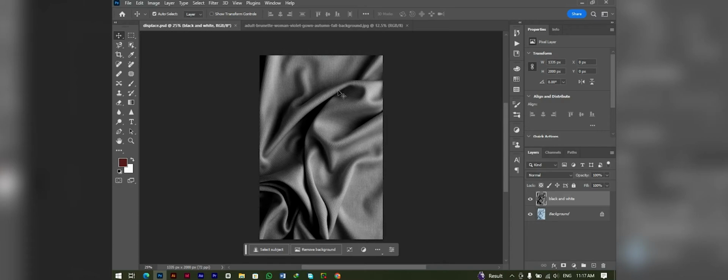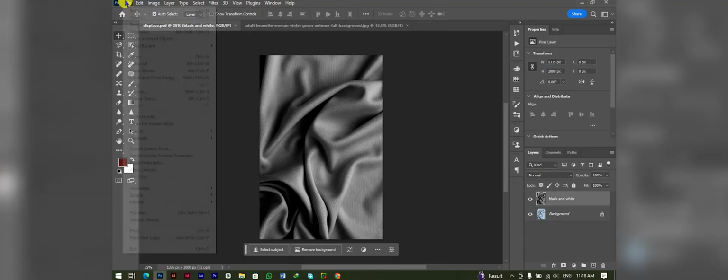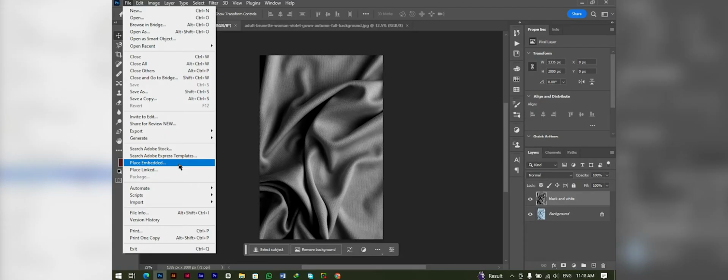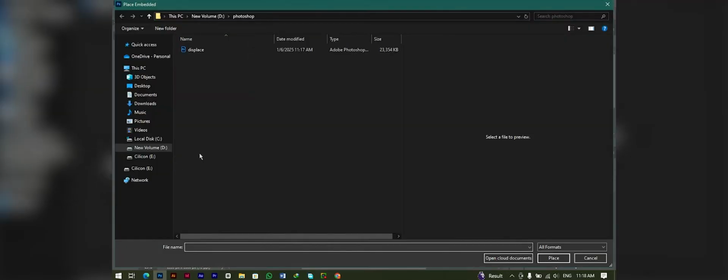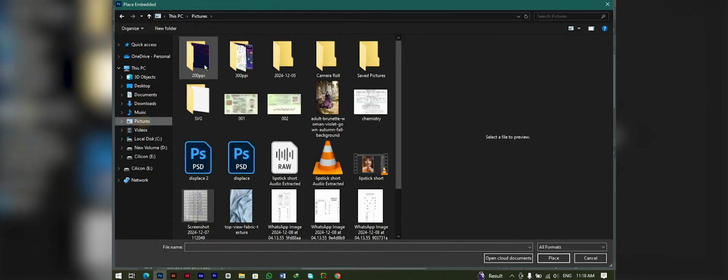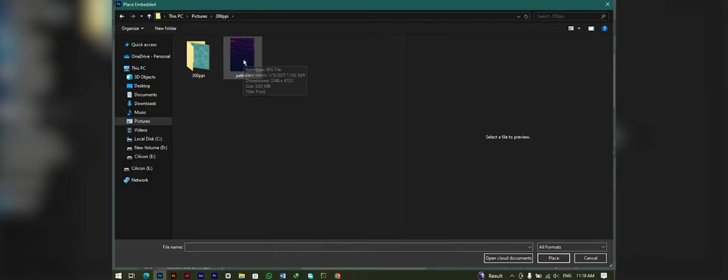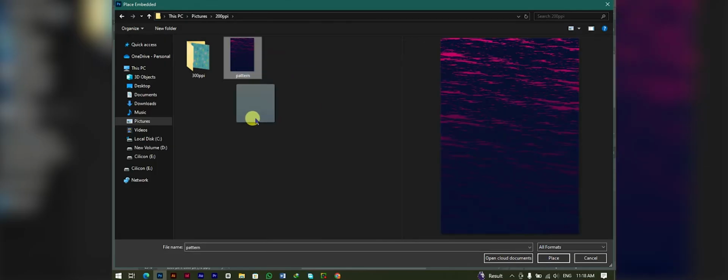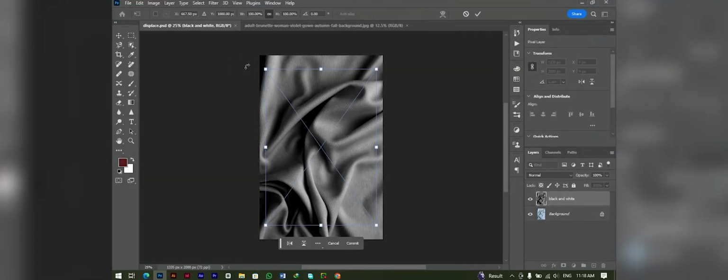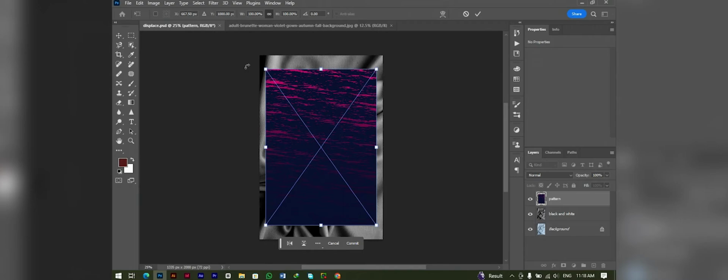So now you have to import the design that you want to apply on fabric. So click on File and then Place Embedded. I will locate my pattern. In your case, the location may be different. You can locate your own, and I'm going to use this pattern. Click on Place, or you can simply double click on the pattern, and here is our pattern.